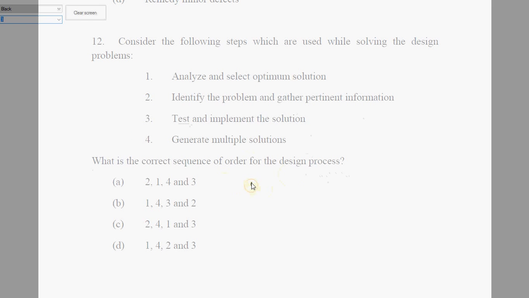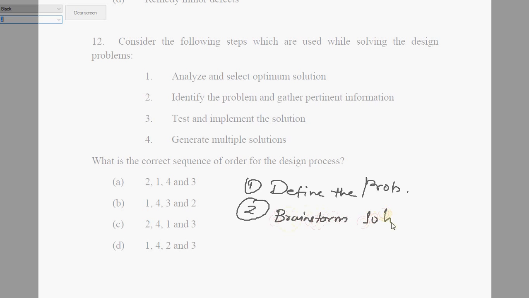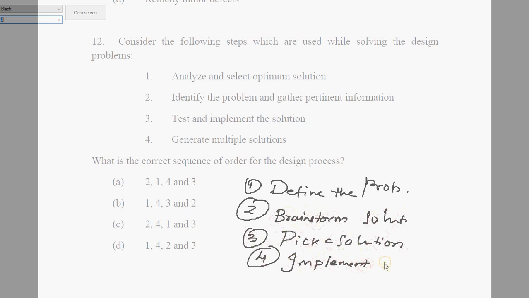First is define the problem, second is brainstorming solutions, third is pick a solution, fourth is implement a solution, and fifth is review.